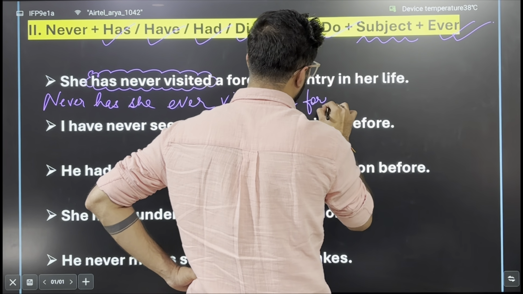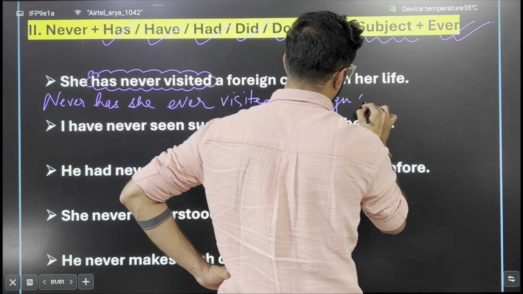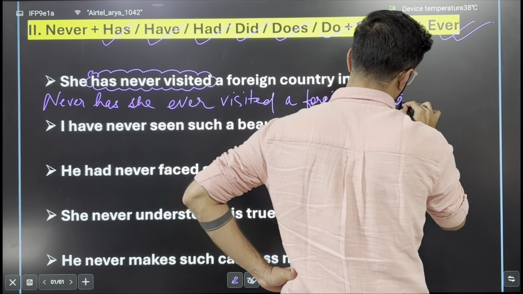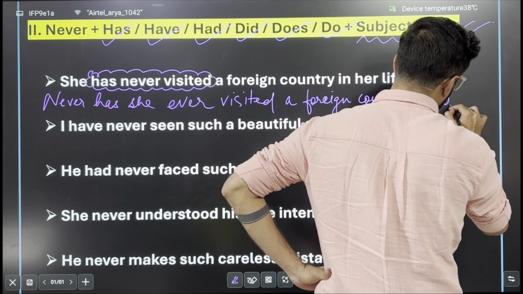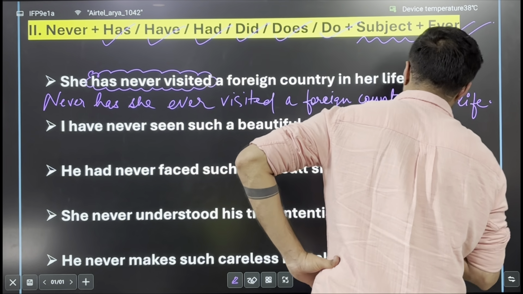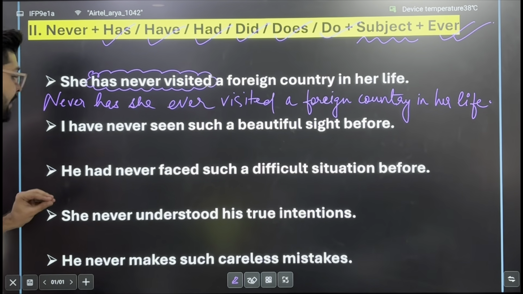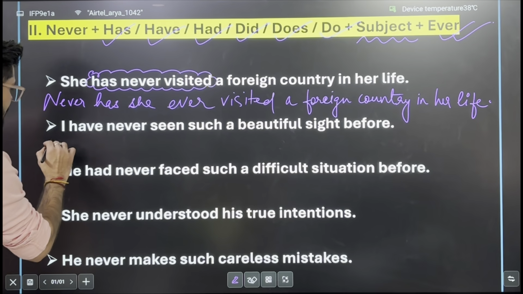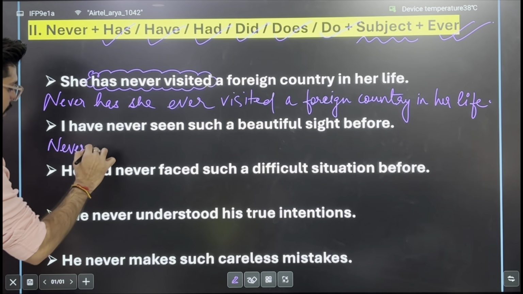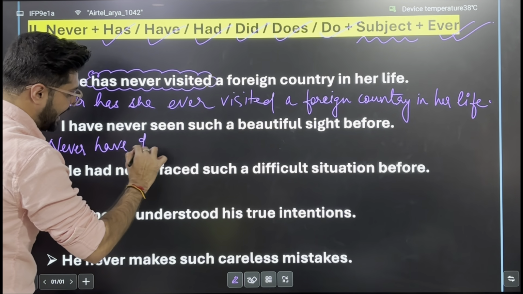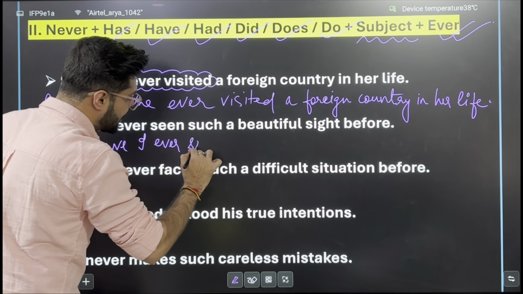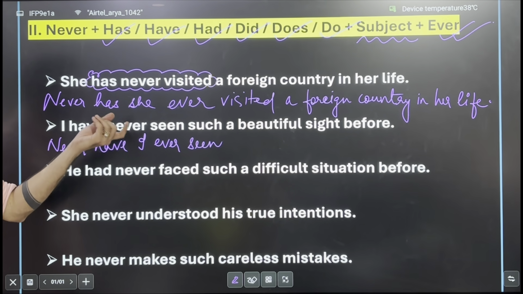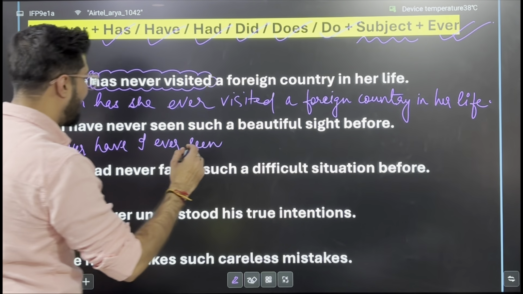a foreign country in her life. ठीक है. Never has she ever visited a foreign country in her life. I have never seen such a beautiful sight before. So never have I ever seen. So जो भी helping verb question में होगा उसी को आप borrow कर लेगा never के साथ. Never have I ever seen